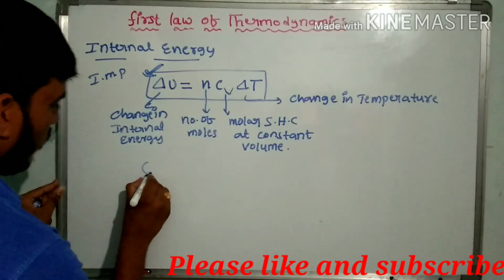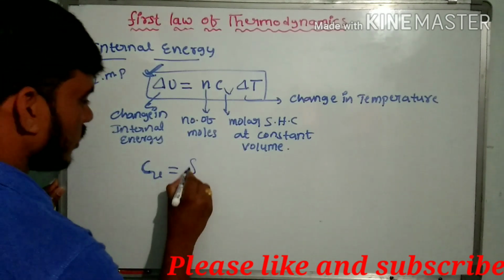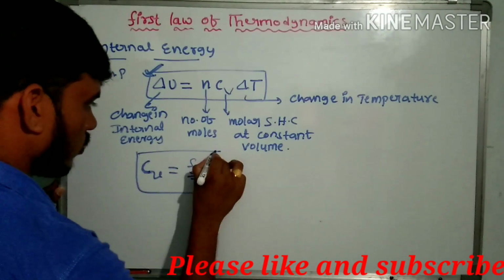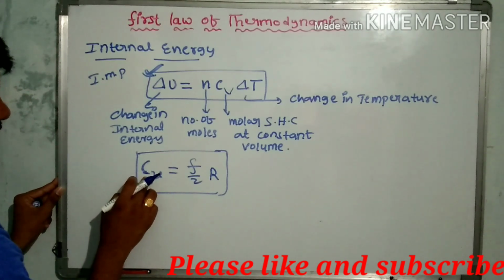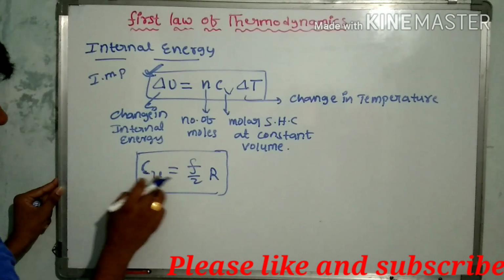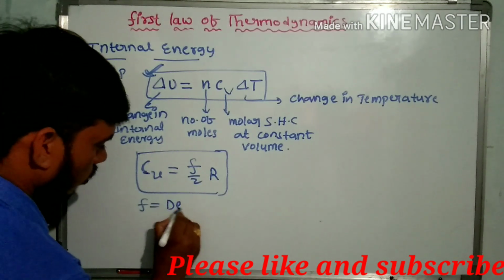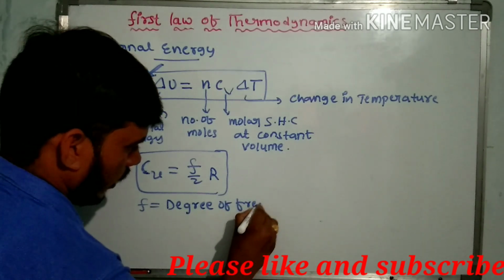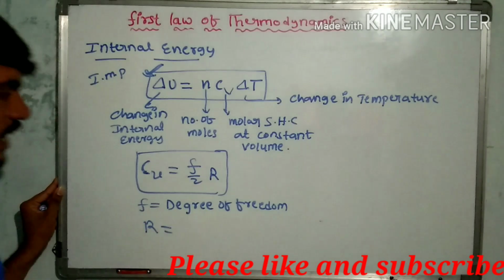Now, the calculation of Cv: the formula is F by 2 into R. F by 2 into R is the molar specific heat capacity at constant volume, where F is the degree of freedom and R is the universal gas constant.